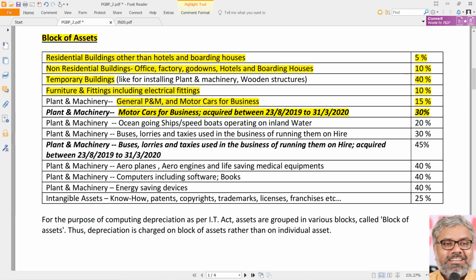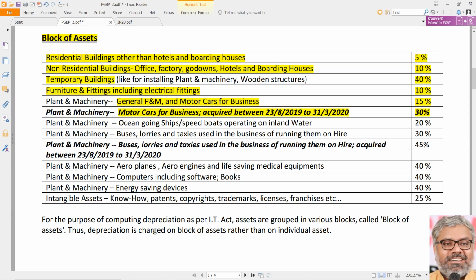the rate of depreciation given is 30%. Why was that? If you remember, the automobile sector was in deep trouble at the beginning of the financial year 2019-20. The government had to give some kind of boost to them. One way of attracting businesses and companies to buy new cars is to give a higher rate of depreciation so that they can claim a bigger deduction.